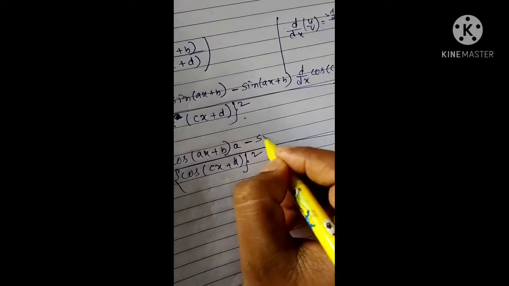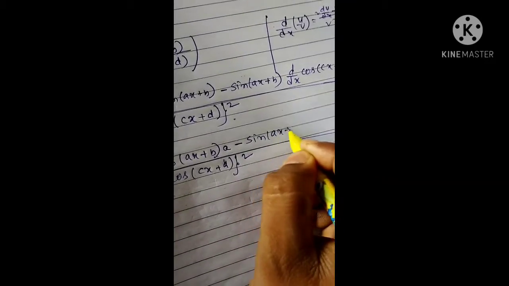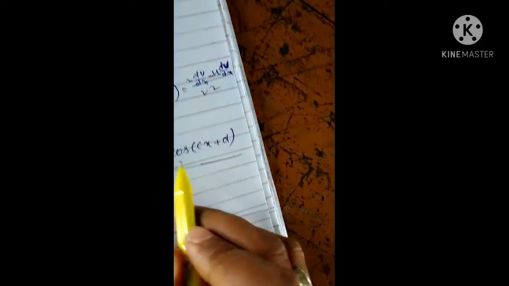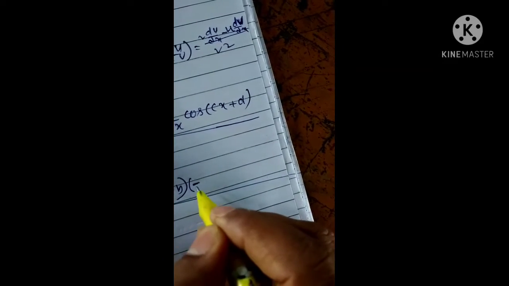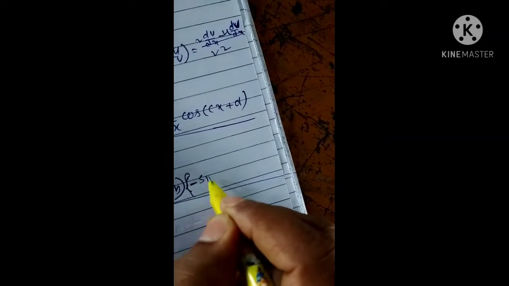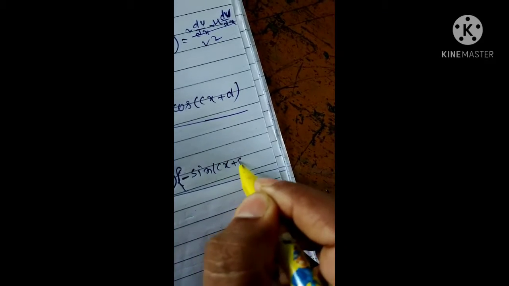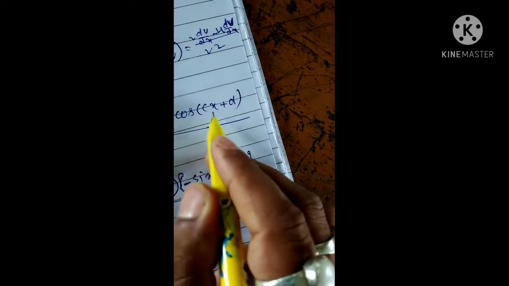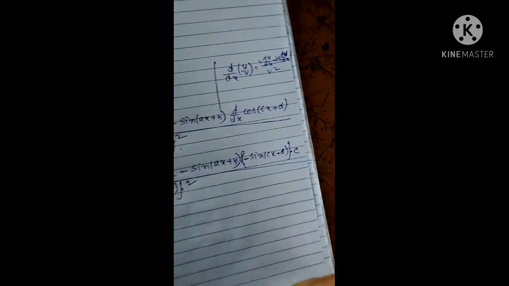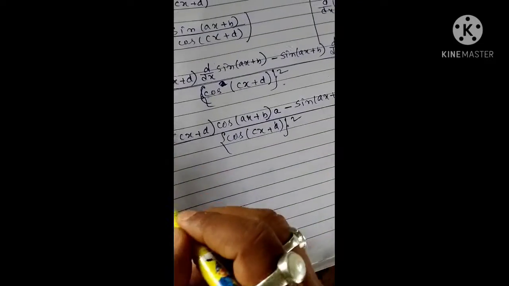Now here minus sine of ax plus b. So the differentiation of cos x will be minus what? Minus sine of cx plus d. And again if you differentiate this cx, you will get c. Okay, so what will be the final result?